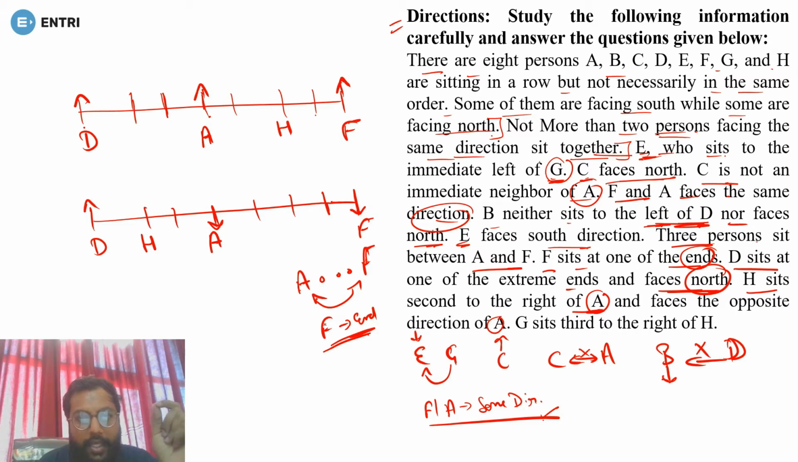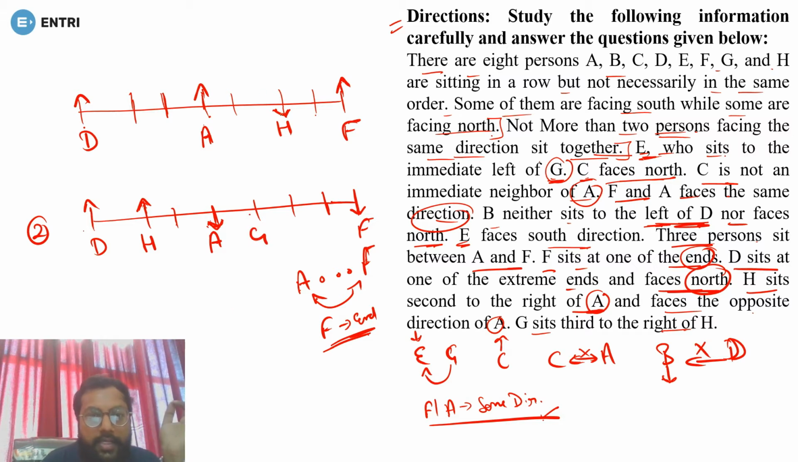Done. Okay. Now next, H faces the opposite direction of A. So if A is facing north, H must be facing what? South. If A is facing south, H must be facing north. Done. Is it clear? Okay. Now next is G sits third to the right of H. So if H is facing north in this case, if second possibility I am taking, so 1, 2, 3, G will be here. Yes or no?